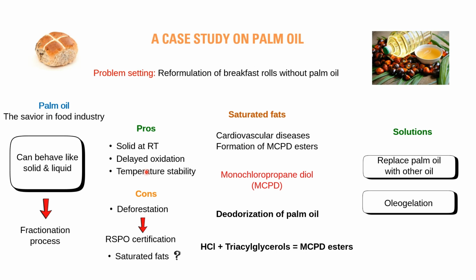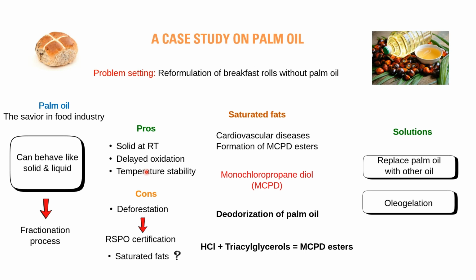Third is its high stability to high temperature processing, because palm oil has a smoke point of around 230 to 240 degrees Celsius, meaning only beyond this temperature it will start burning. Typically, when we are talking about frying applications, the temperature that we reach is around 180 degrees Celsius. So, palm oil is highly stable to high temperature processing, making it ideal for production of fried products.